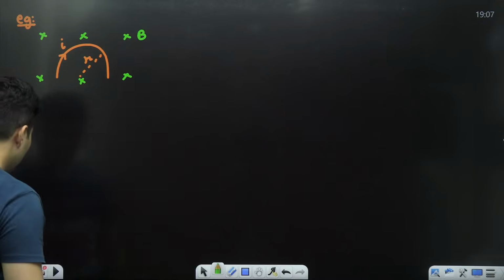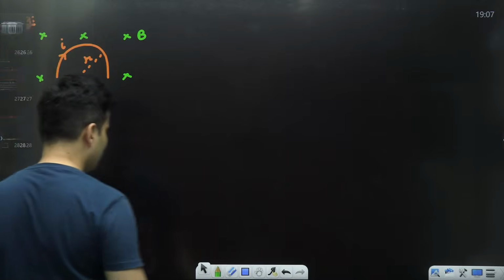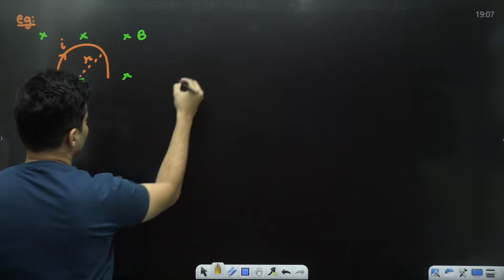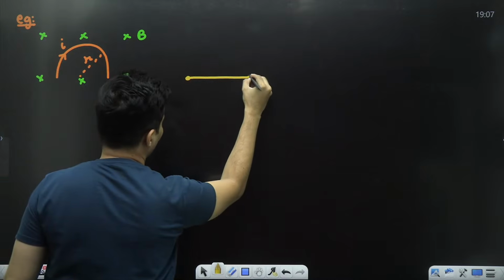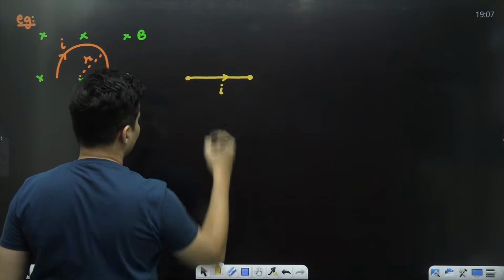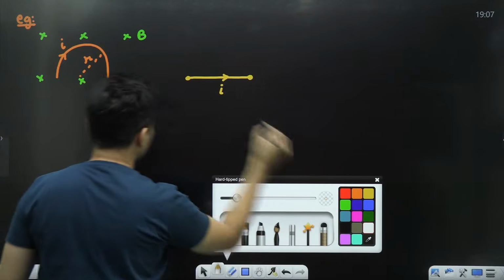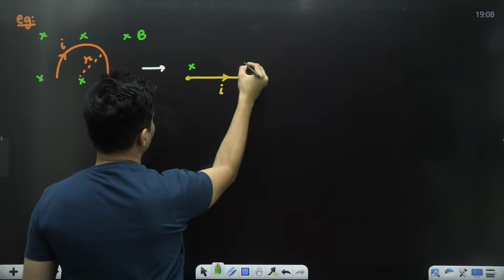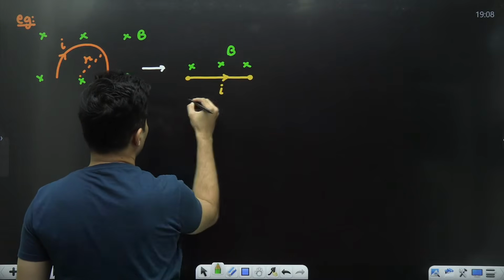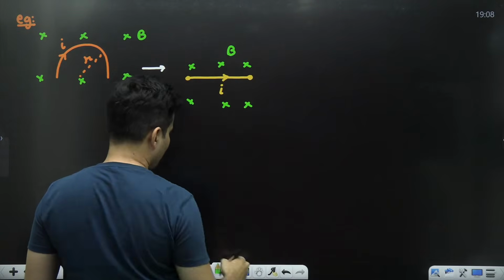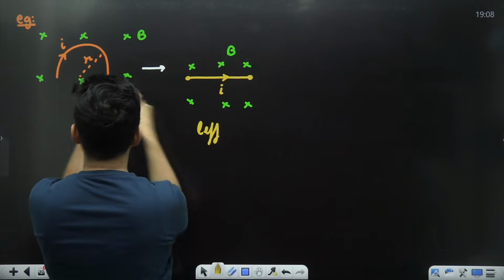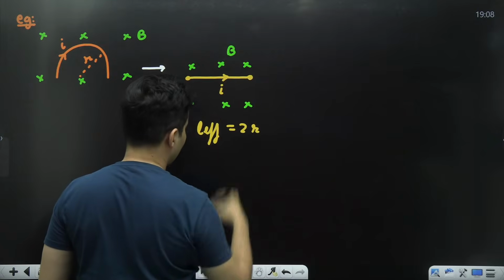So what you do is forget it is a semicircular wire, replace it with a straight wire carrying that same current, in that same magnetic field, of course. The length which is there effectively now, from here to here, is the diameter, which is basically 2 times the radius.